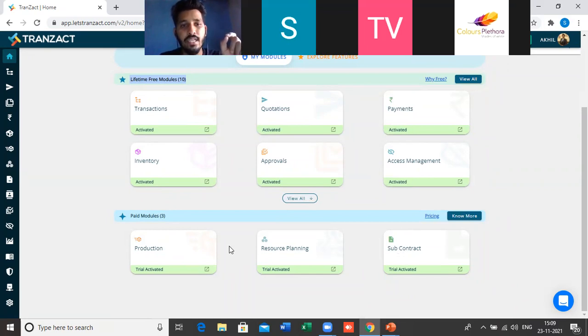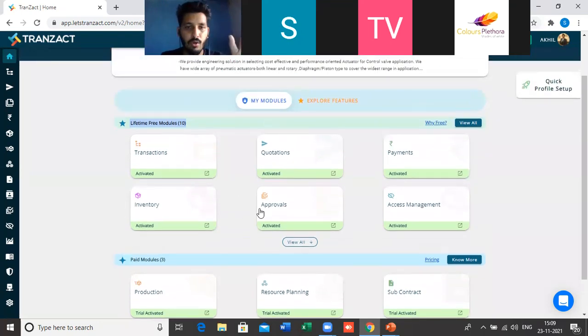The only limitation is you can only create 10 bill of materials in the system if you are a manufacturer. So you will only get an option to create up till 10 bill of materials in the free version of Transact. If you want to go ahead, then you need to go for a paid plan of Transact. So this was all about my modules.